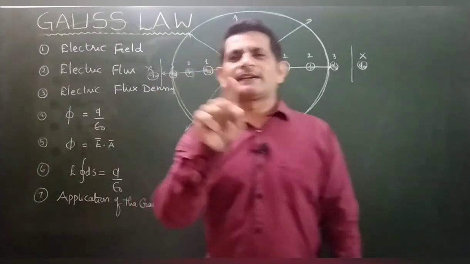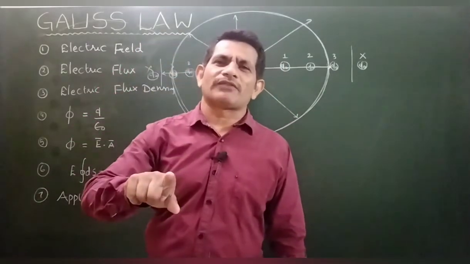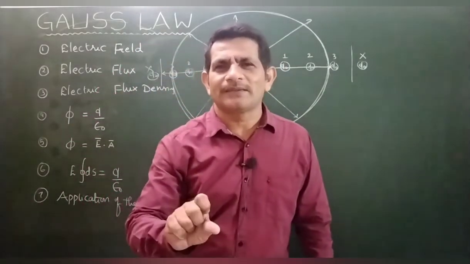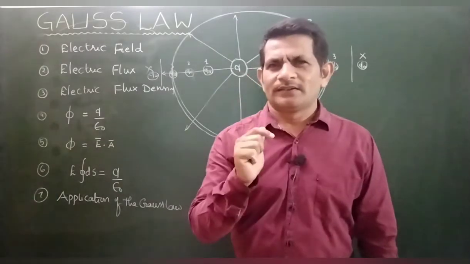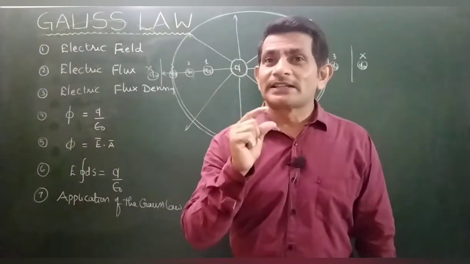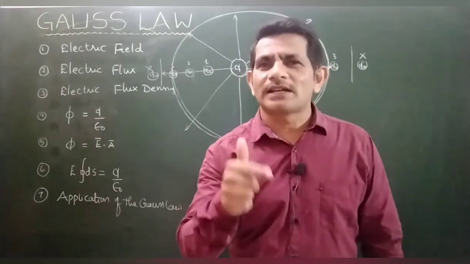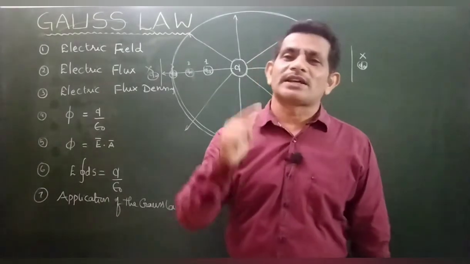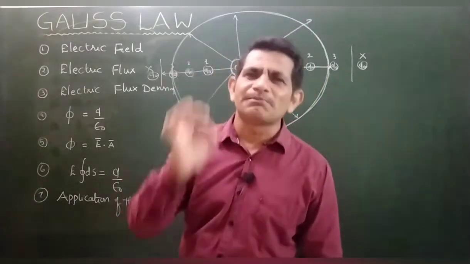The field created by a positive charge is different from the field created by a negative charge. That we have to study. Is there any method to represent the electric field of a positive charge and of a negative charge? Is there a good, simple representation?